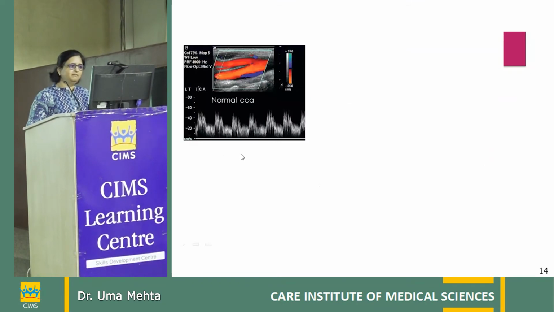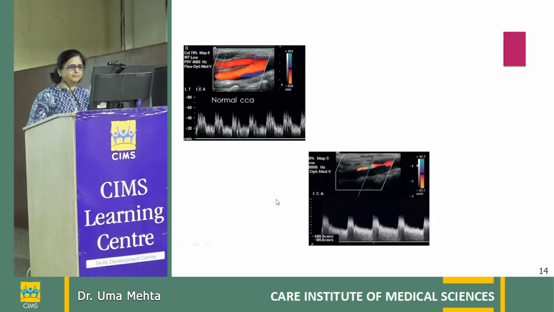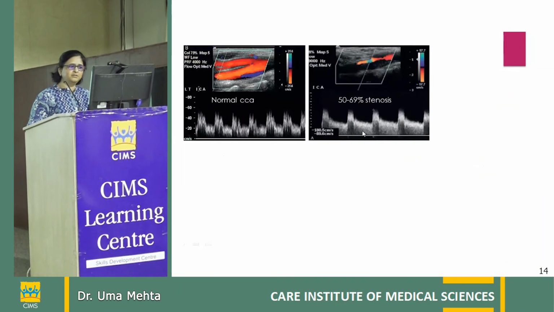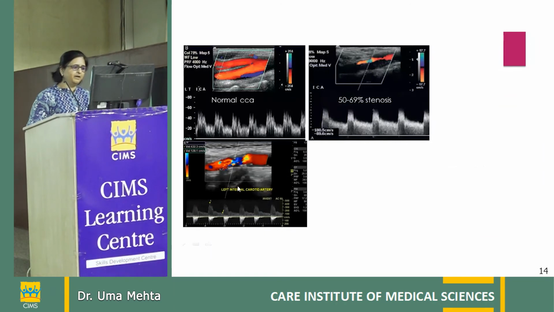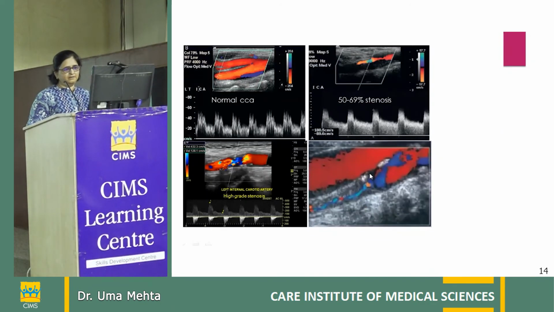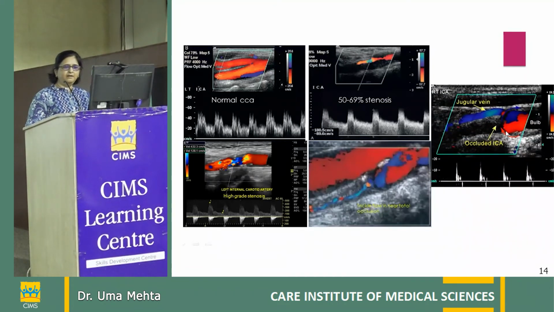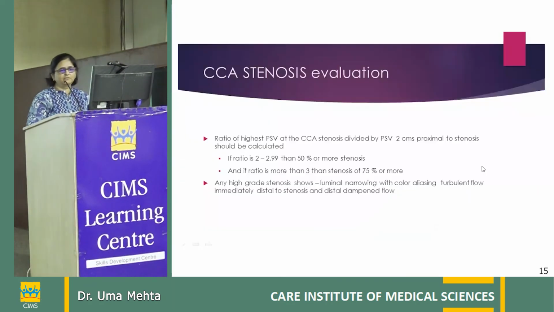Now, these are just few examples. This is normal ICA bifurcation. This is 50 to 69% stenosis where the velocities are elevated till 180. Left internal carotid artery showing high velocities of 400 centimeter per second. And this is a trickle flow, which is near total occlusion. And this is a completely occluded artery with the reversal of the flow, which is demonstrated as a systolic deceleration and early reversal in the diastolic flow, which is called thump flow.